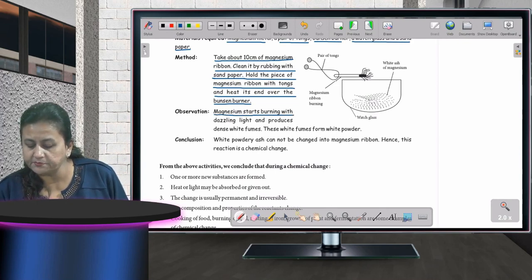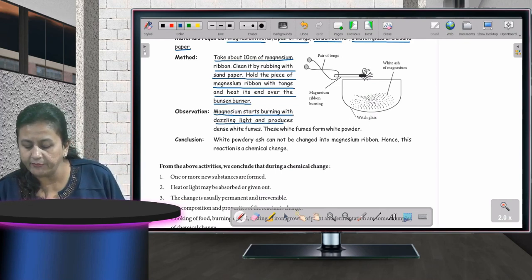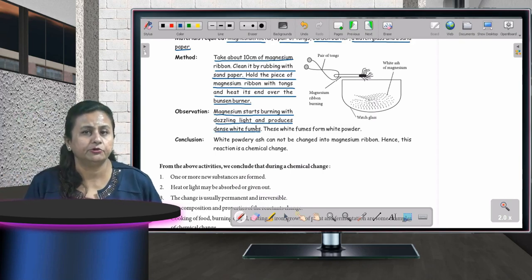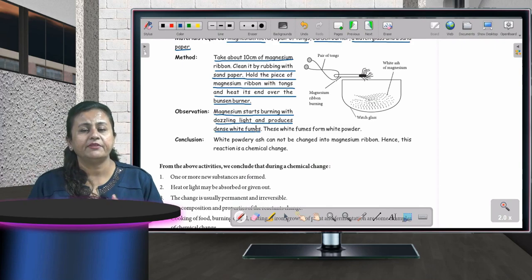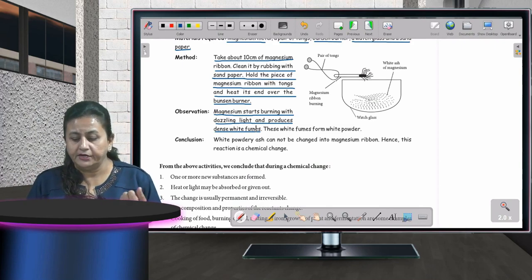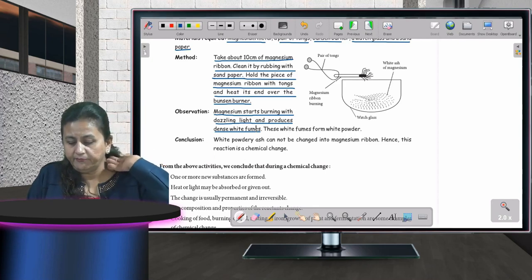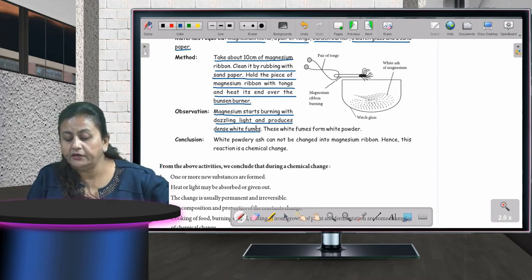Magnesium starts burning with dazzling light and produces dense white fumes. What will happen? As soon as you burn the magnesium, what kind of flames will come? White fumes. Okay, dense white fumes. Dense means very thick. And you will also be seeing a dazzling light.